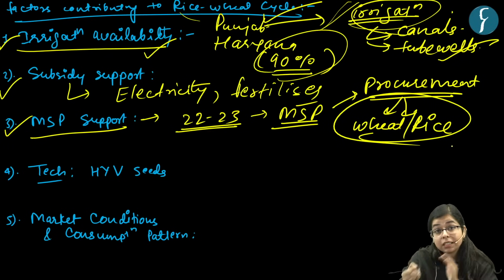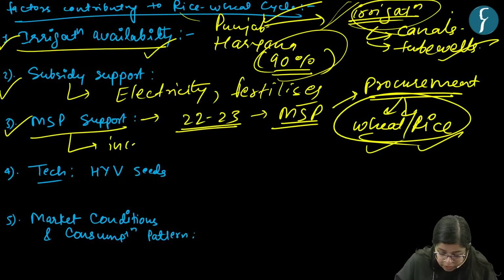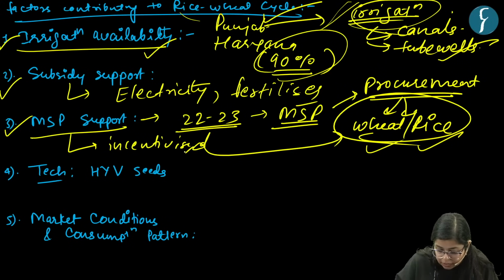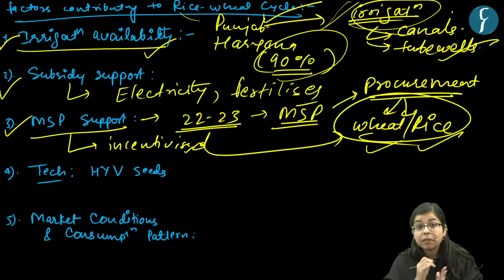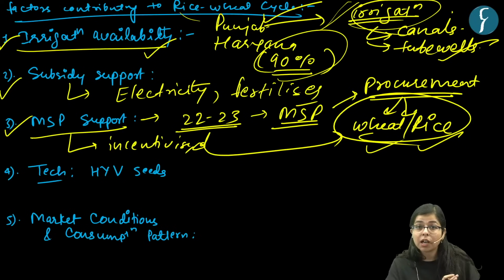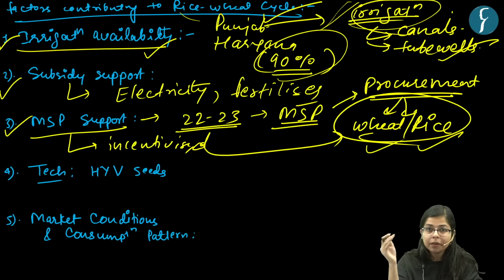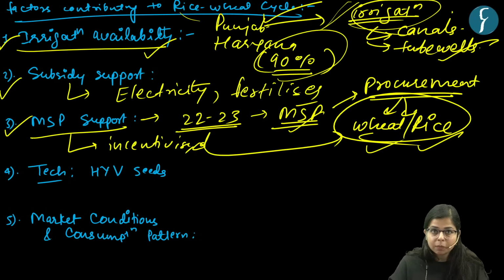Since these states are the major producers of wheat and rice, it favored them a lot, and incentivized them to cultivate wheat and rice because they were getting MSP for it. This is also one of the reasons why farmers in Punjab have incomes 2 to 2.5 times higher than other farmers of the country. For a long time it had been the trend. One reason was MSP, also procurement of wheat and rice through MSP.